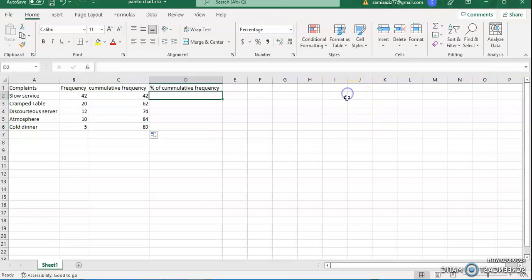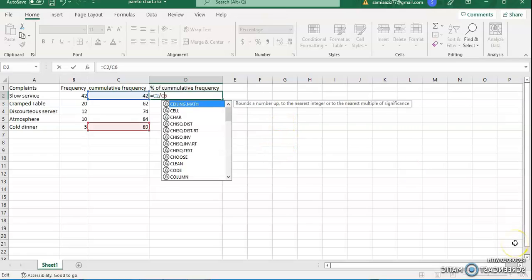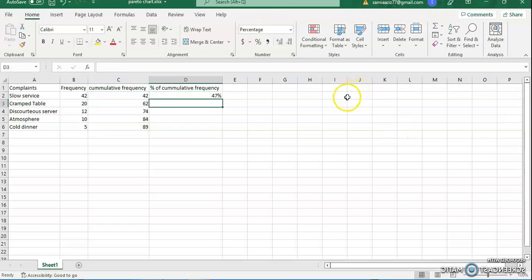Now how can you calculate the cumulative percentage? It's very simple. Put in the equals sign. Take the first cumulative frequency, divide by the last one, and we have to freeze this by putting a dollar sign, and we have to fix the last value so that it will be the same for all of them. So this comes to 47%. Okay, so if we double click, this becomes 100% in the last, which confirms that we have calculated it in a correct manner.